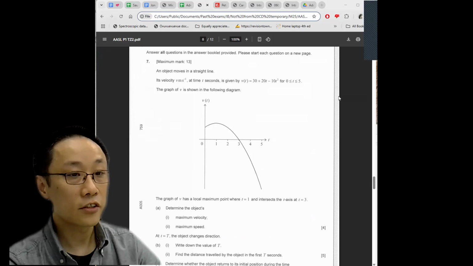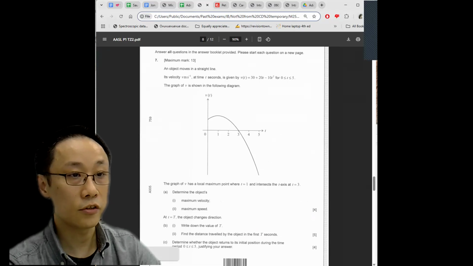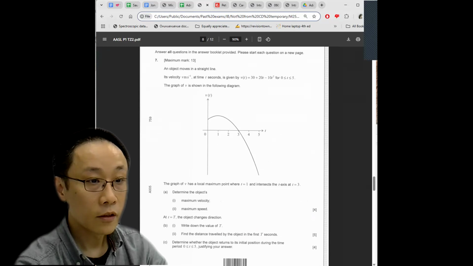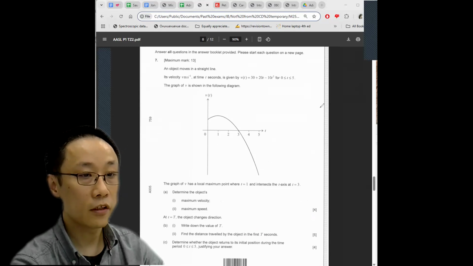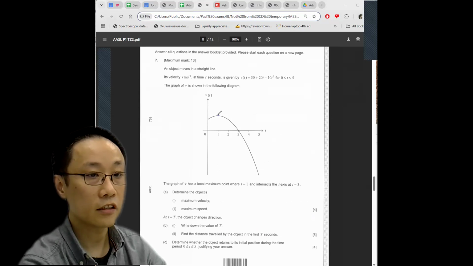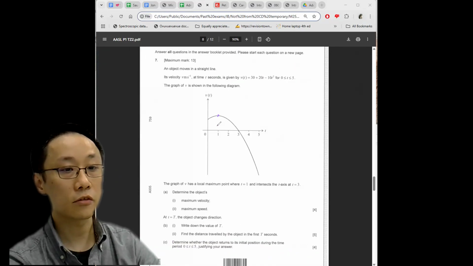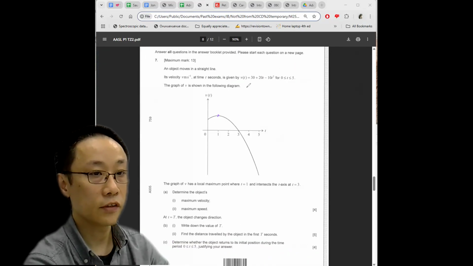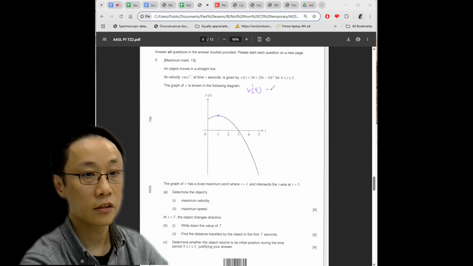Question 7, now section B, they give you a velocity-time graph. And all you need to do is follow some basic instructions. Determine the object's maximum velocity. Clearly, we have to find the maximum point. You can use completing the square, or you can use differentiation. We just use differentiation, v of t, v dash t, which is acceleration.